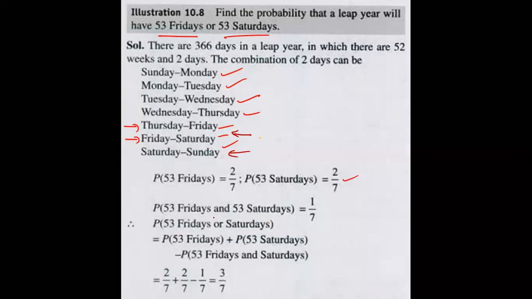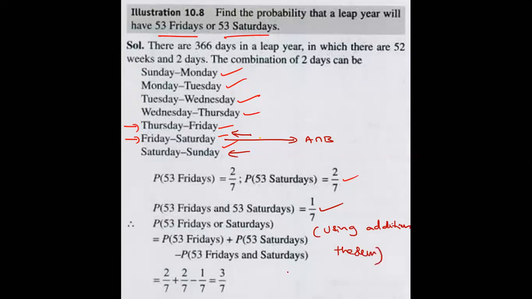Now 53 Fridays and 53 Saturdays, only one, that is 1 by 7. This case, A intersection B. Now they are asking either Friday or Saturday. That is the question. So using the addition theorem.